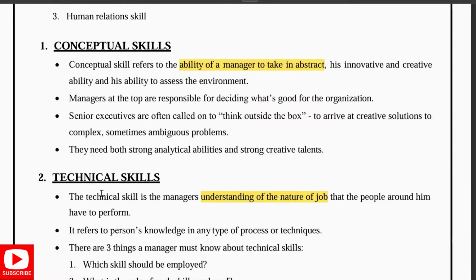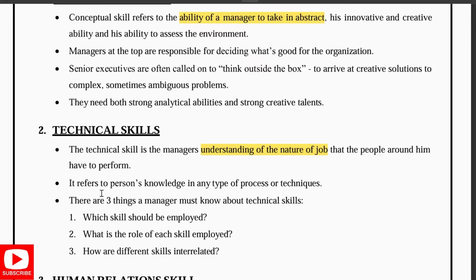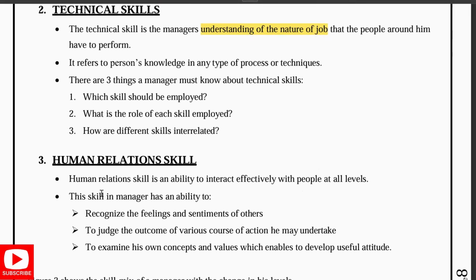Next is technical skills. It is a manager's understanding of the nature of the job, which he should understand and perform. It refers to the person's knowledge in any type of process or technique. Here the conceptual component also plays a major role. Next is human relation skills, that is, the ability to interact effectively with people at all the levels.